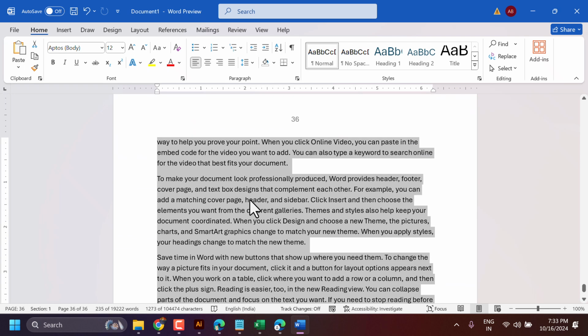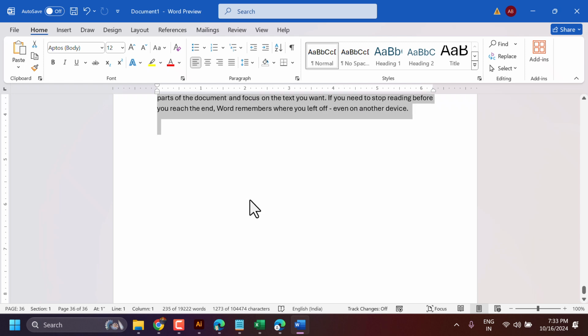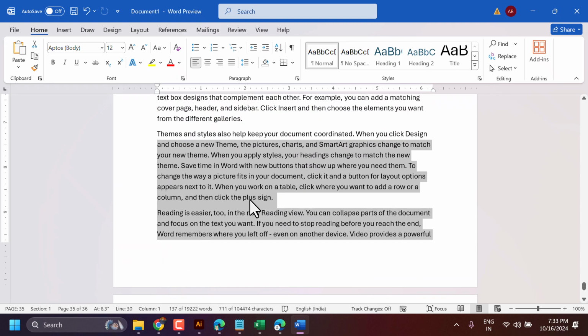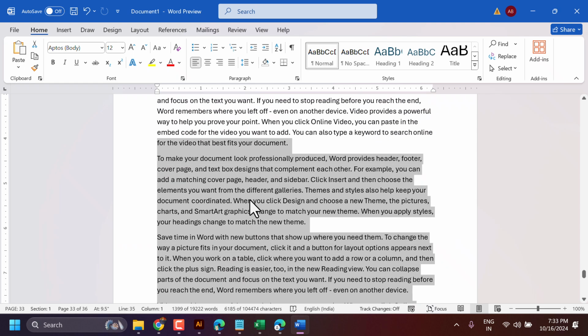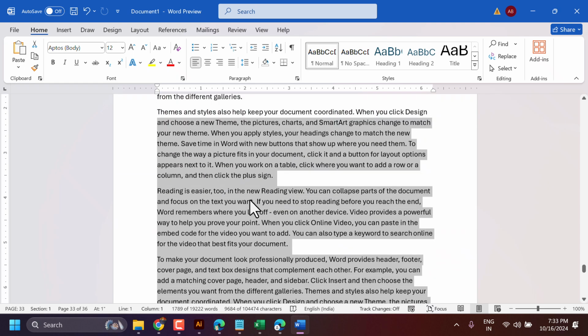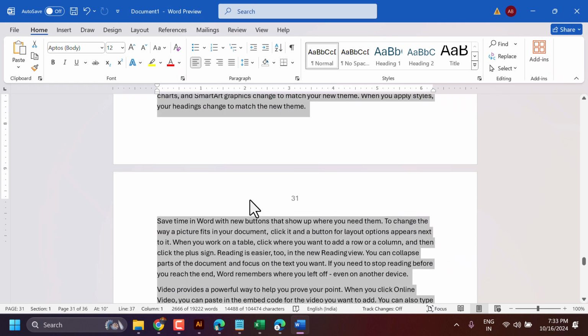And once you press Shift and Page Down, it will select the content on that page. Same way, press and hold Shift and Page Up, and it will select some paragraphs easily.